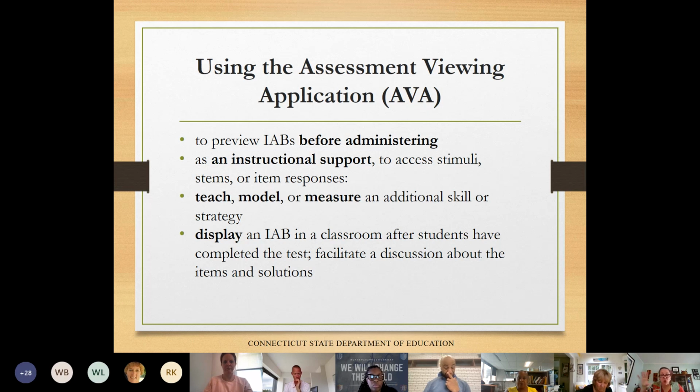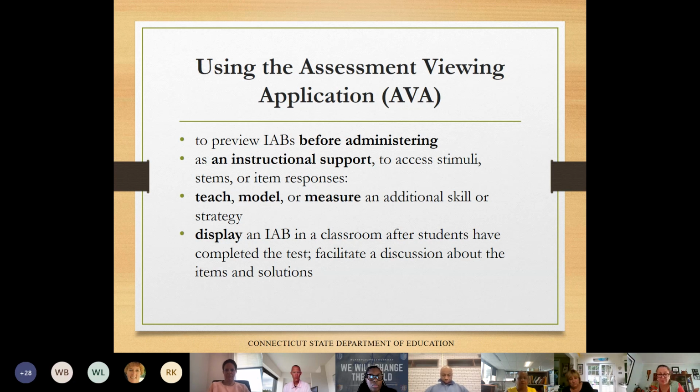The item can be shown to everybody and the teacher can model, for example, how an introduction might be written or how a paragraph would be edited or problem solved or a science topic approached. These items are valuable for professional development. You could work through the difficult items and incorporate them into your PD to prepare for the summative assessments, to better understand the expectations, or to see how your curriculum and instruction actually aligns to what's being measured.